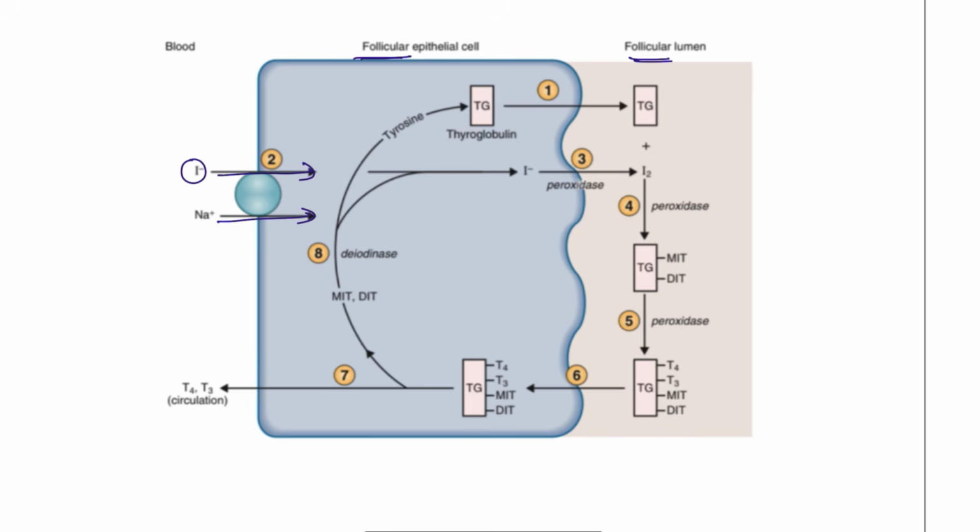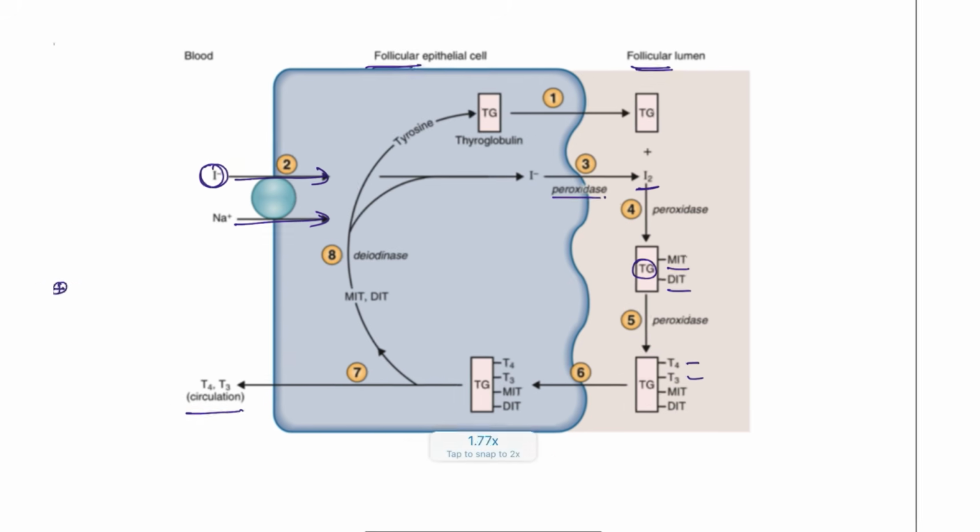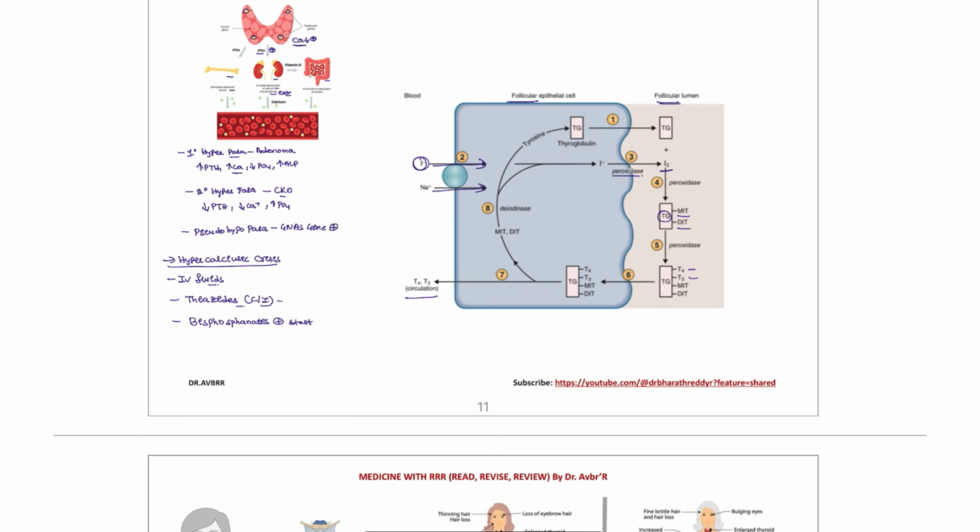So this iodide is going to be converted to iodine with the help of the peroxidase enzyme. This is known as iodination. Once it is produced, it is going to bind with the thyroglobulin, which forms the monoiodotyrosine and also diiodotyrosine. So T3, T4 is produced inside the colloid, and once they get the time, they are going to convert and come back as T4 and T3. So this is how the thyroid hormone synthesis works in these patients.